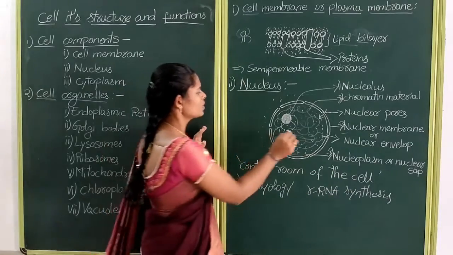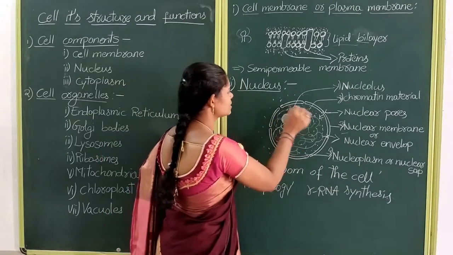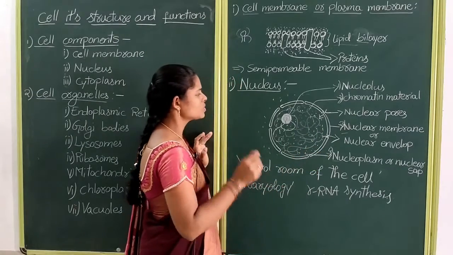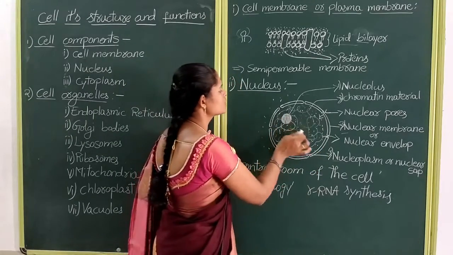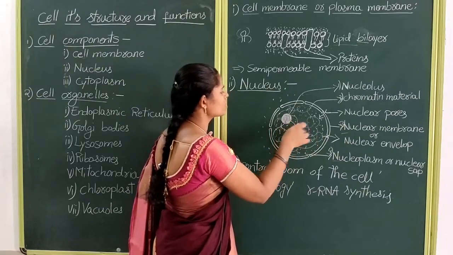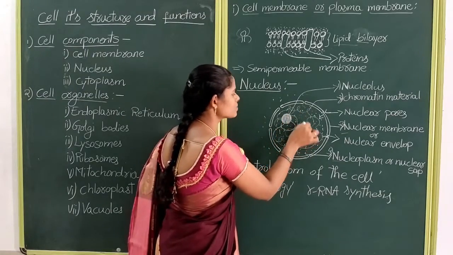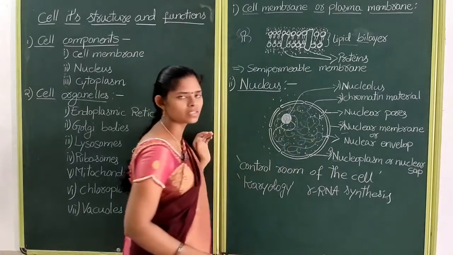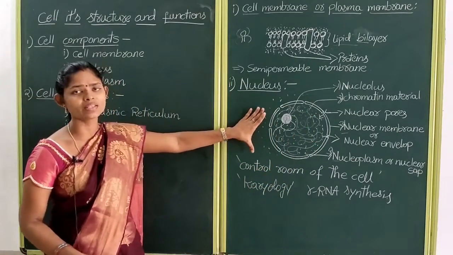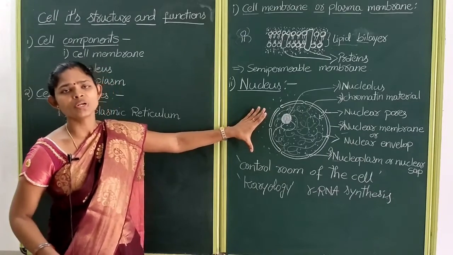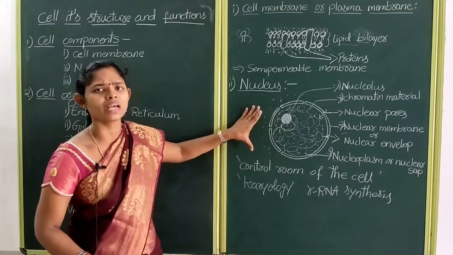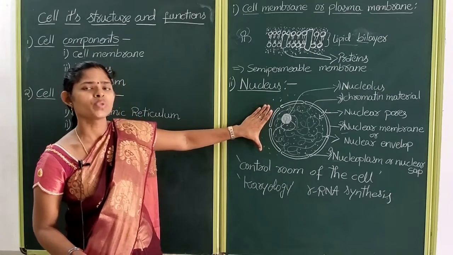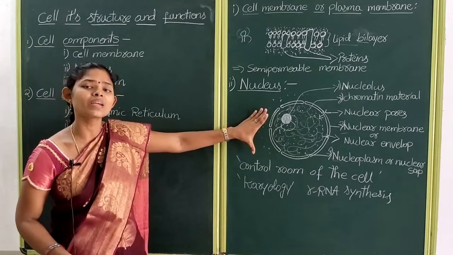Okay, so the fluid like substance inside the nucleus is known as nucleoplasm. Next, in this net like substance, there are some thread like substances, no? These thread like material is known as chromatin material. So what is chromatin material? It acts as a hereditary material. So what is meant by hereditary material?